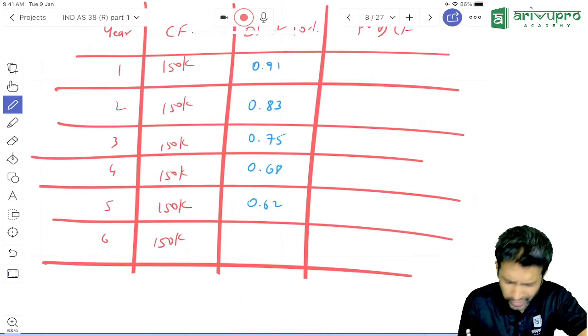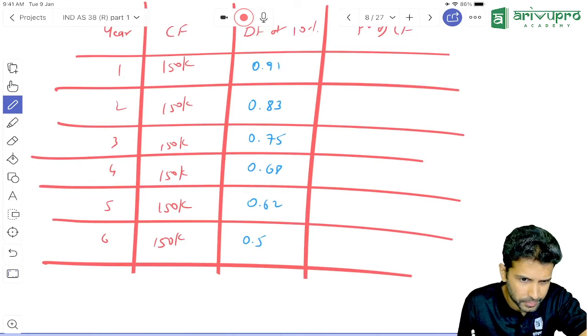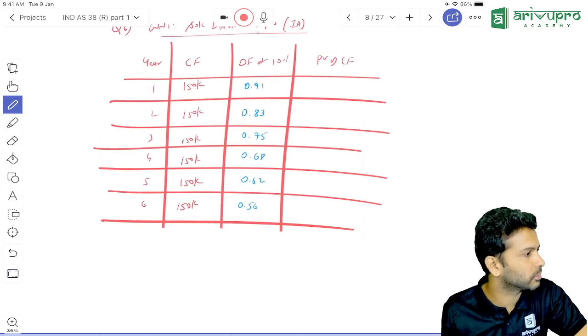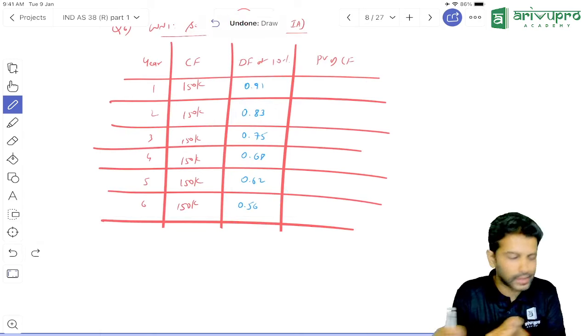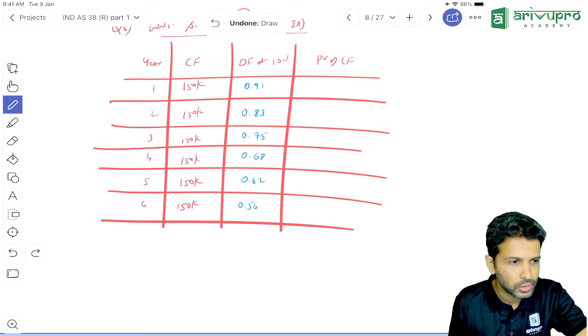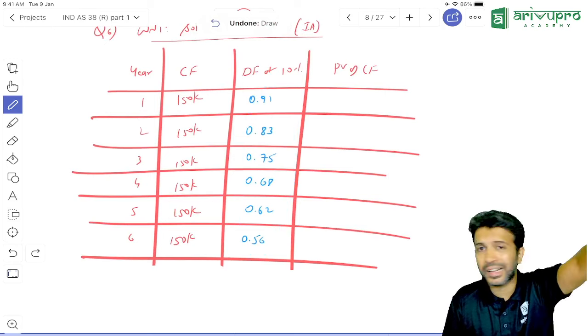Then 0.57 is the 6th year's discount factor. 57 only? 56? So these are your discount factors at 2 decimals. If you go on doing 1 divided by 1.1 and press the equals button, you'll get this. Correct? I hope no one has forgotten the discount factor calculation. Anybody needs any help in that?